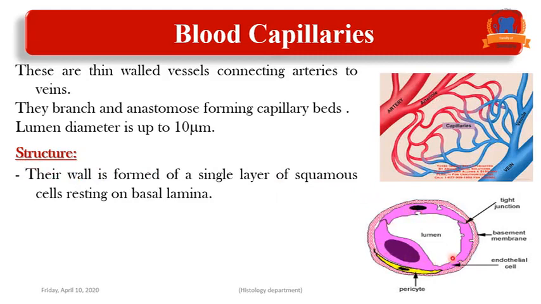The structure of the capillaries is a single layer of squamous epithelium resting on a basal lamina. This purple color represents the endothelium, a single layer of simple squamous epithelium resting on the basement membrane. We have here the yellow one, the pericyte. This cell is considered a stem cell which can form the endothelial cell.